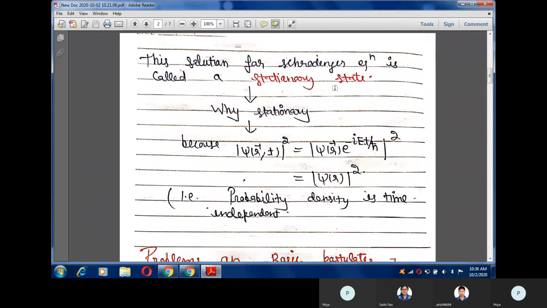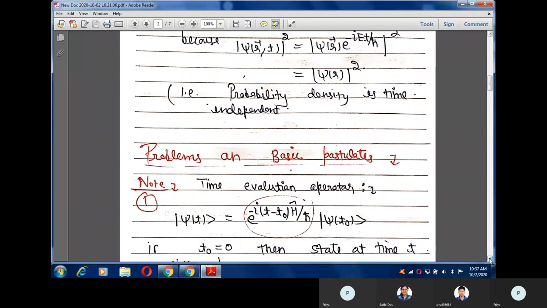So usually in our syllabus, when we study quantum mechanics, the solutions are stationary states, and stationary means the probability density is time independent. It means the probability density at time equal to 0 is the same as the probability density at time equal to t. So you can use this point in your numericals.